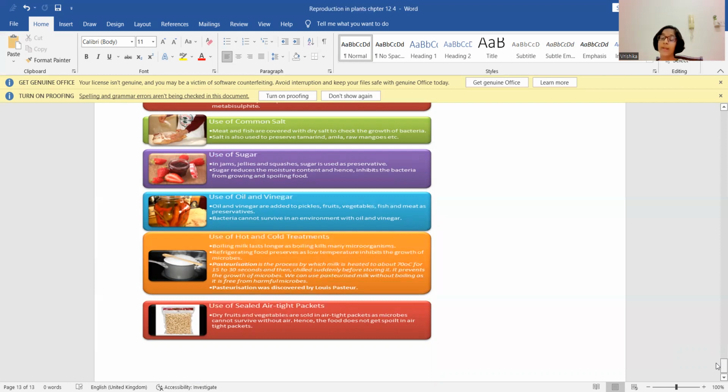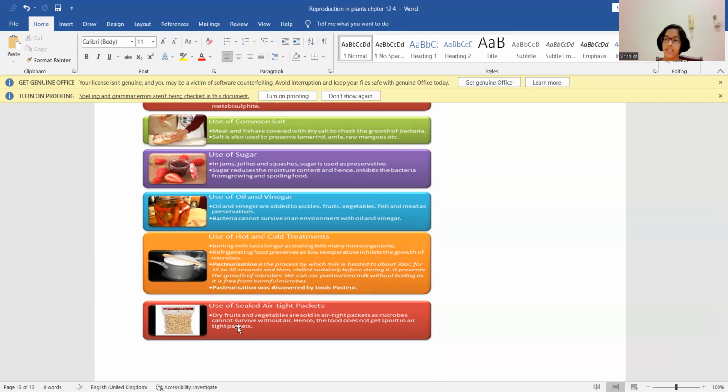Sugar is the most commonly used preservative. Use of sugar in jams, jellies, and squashes. Sugar is also used as a preservative. Sugar reduces the moisture content and hence inhibits the bacteria from growing and spoiling food.